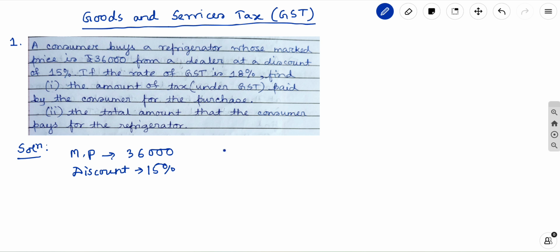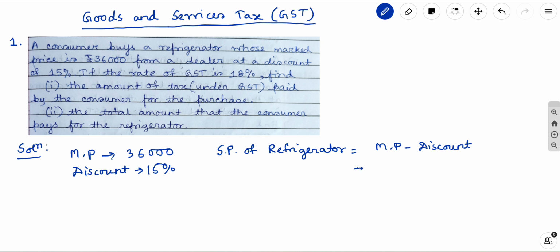So the selling price of this refrigerator will be mark price minus discount. That is the selling price with respect to the dealer.